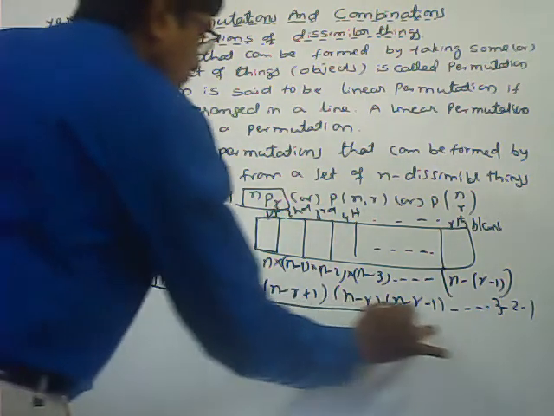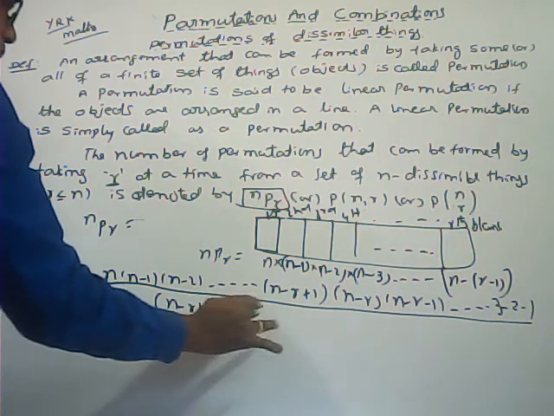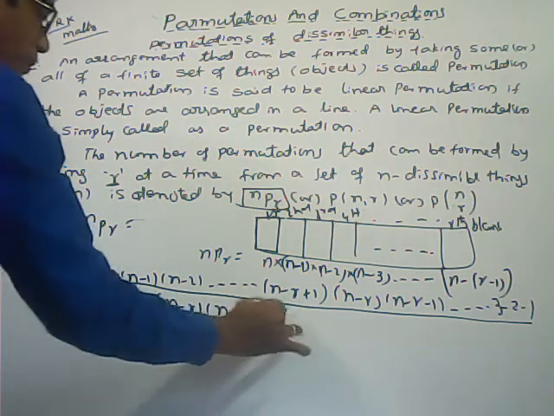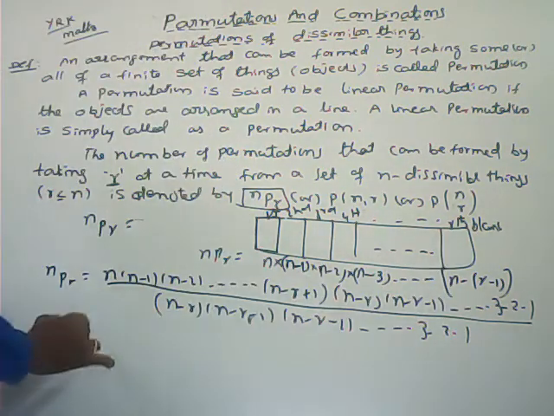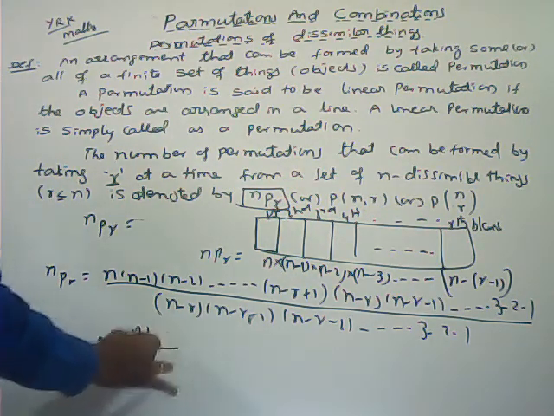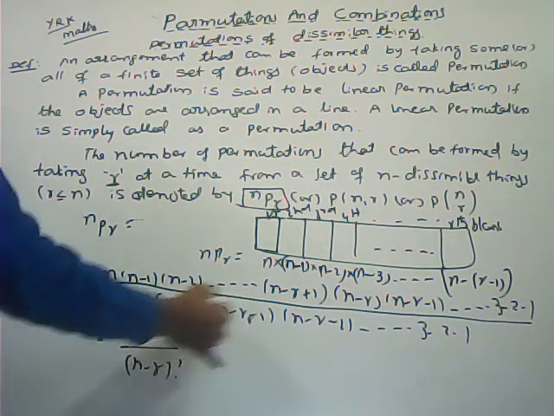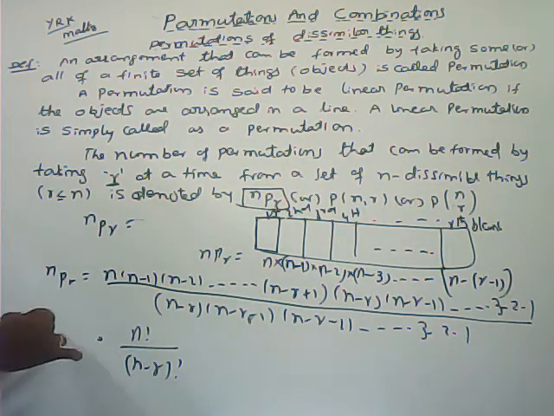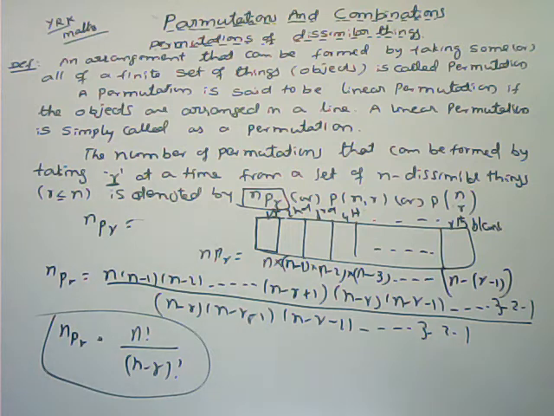Here what I am doing? Multiplying and dividing with n minus r, n minus r minus 1, n minus r minus 2, so on, 3 into 2 into 1. So this is the product of n natural numbers. We can write n factorial, divided by n minus r factorial, the product of n minus r natural numbers. So here nPr is equal to n factorial by n minus r factorial.